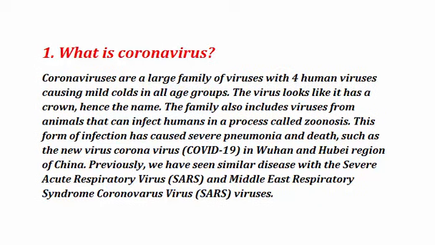Number 1. What is coronavirus? Coronaviruses are a large family of viruses with 4 human viruses causing mild cold in all age groups. The virus looks like it has a crown, hence the name. The family also includes viruses from animals that can infect humans in a process called zoonosis.